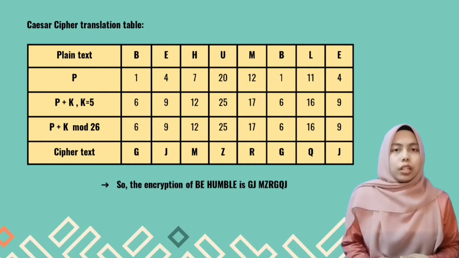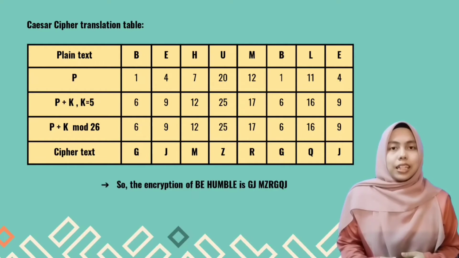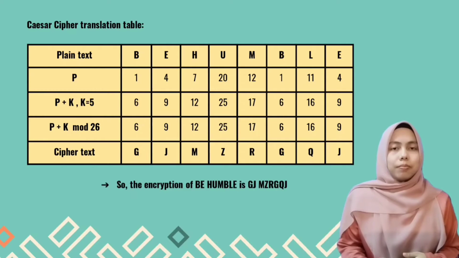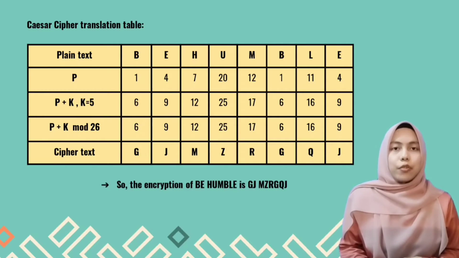And then we need to translate all the characters to numbers. Next, we enter the numbers into the formula and calculate it. Lastly, we need to translate back the numbers to characters. So, the encryption of "be humble" is GJMZRGQJ.